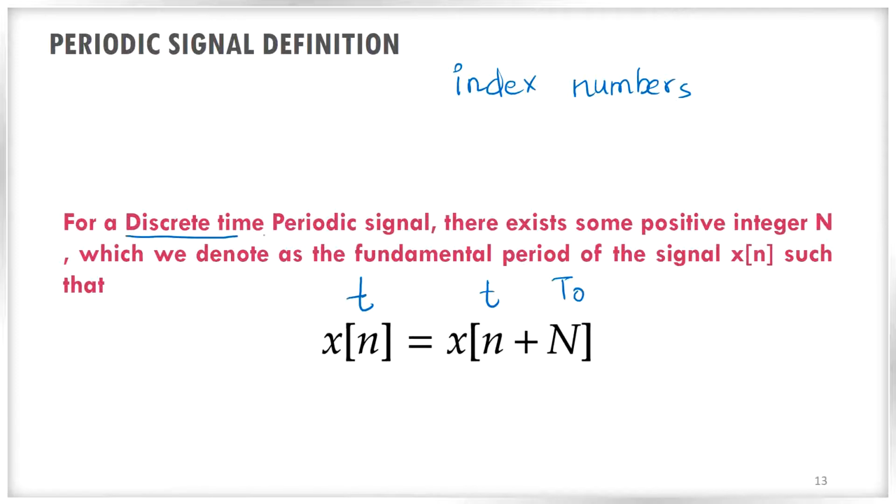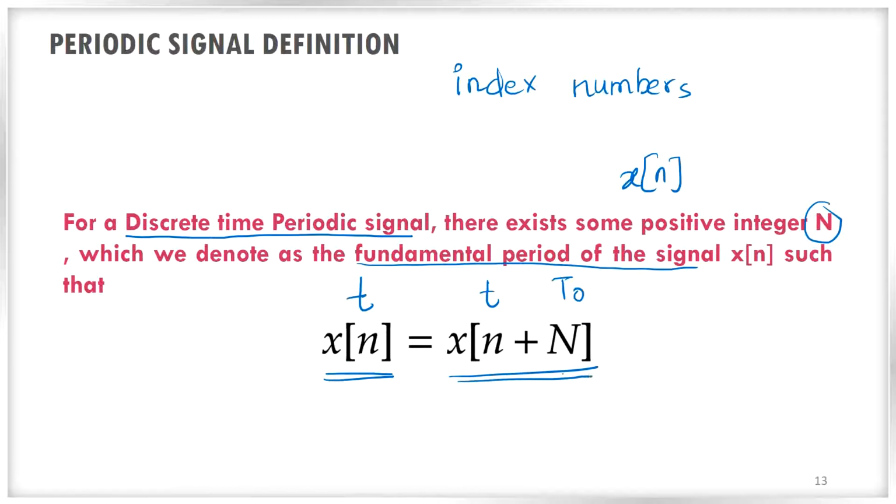For a discrete time periodic signal, there exists some positive integer capital N, which we denote as the fundamental period of the signal x of n, such that x of n is equal to x of n plus capital N.